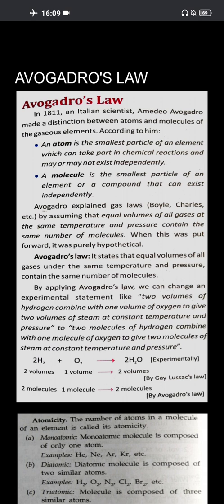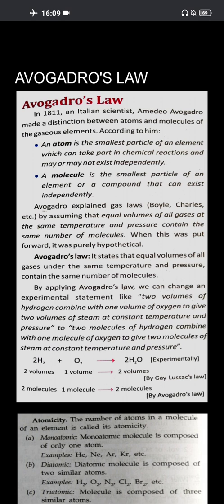Now, by applying Avogadro's law, let's take a look at this example. Hydrogen gas reacts with oxygen to give you water. Now, 2 volumes of hydrogen gas react with 1 volume of oxygen gas to give you 2 volumes of H2O. Now, this is Gay-Lussac's law of combining volumes.